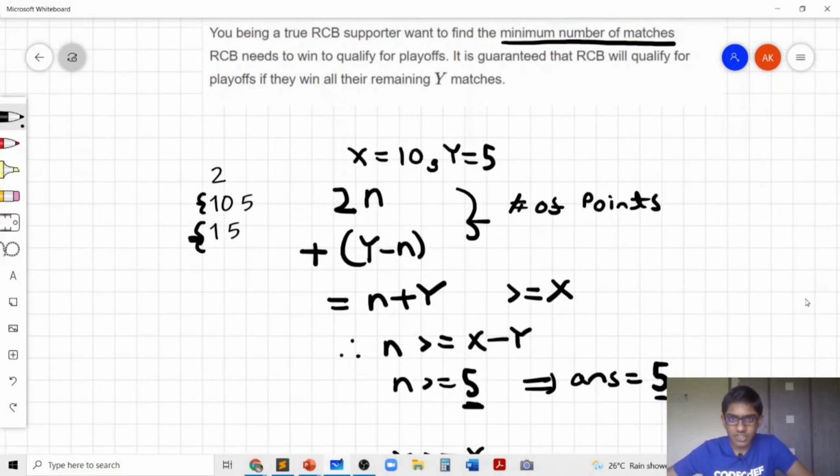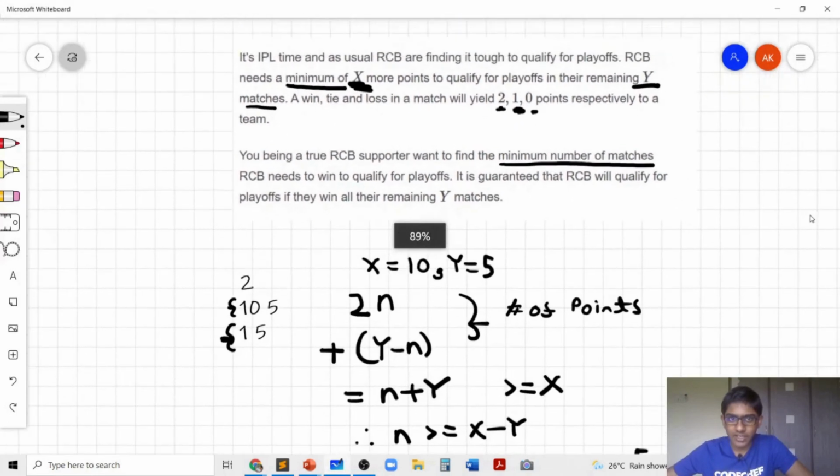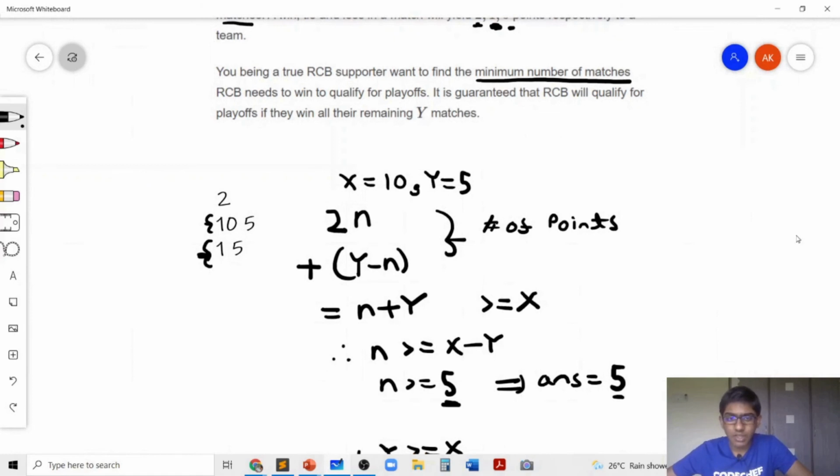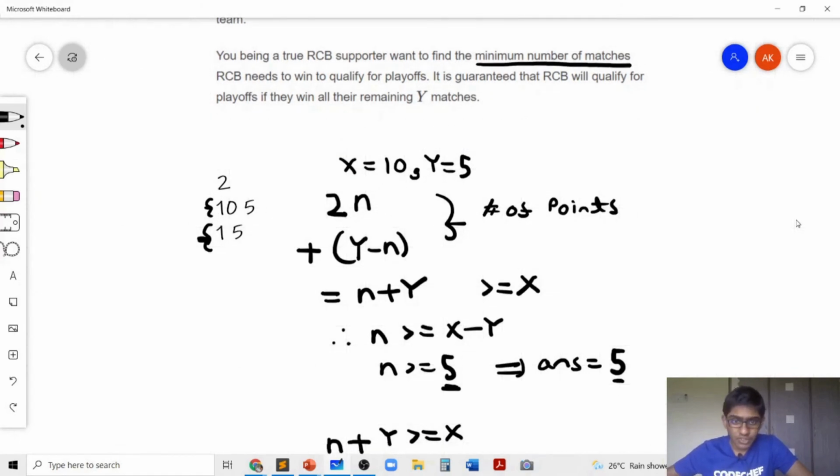And again, I'm just repeating the reason so that it becomes very clear. We know that N is the number of matches RCB wins. So RCB gets 2N points from that. Now how many matches are left? Y minus N matches are left. And it's optimal for RCB to tie all of those matches. So that's why we get Y minus N into 1 point.